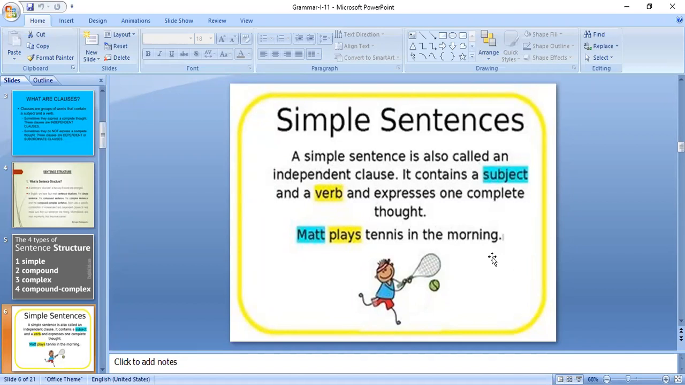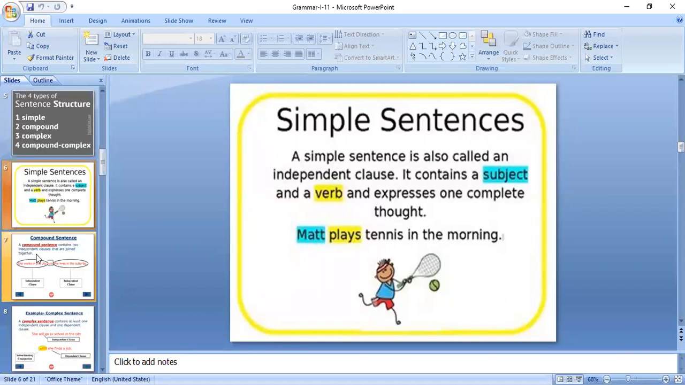But if you have a subject and verb in the sentence, then only is it going to have a complete meaning. Matt plays tennis in the morning. So a simple sentence means a sentence which contains subject plus verb in it. That kind of sentence is going to be called a simple sentence.